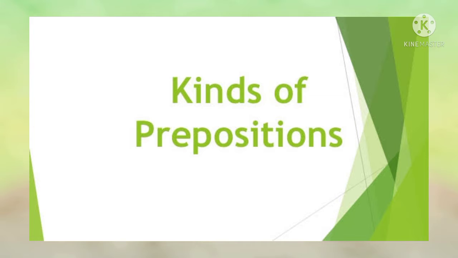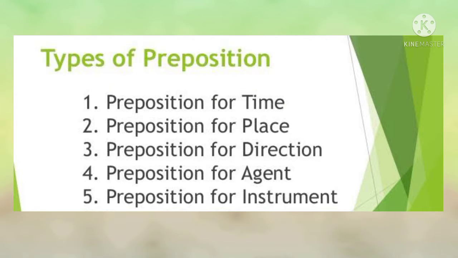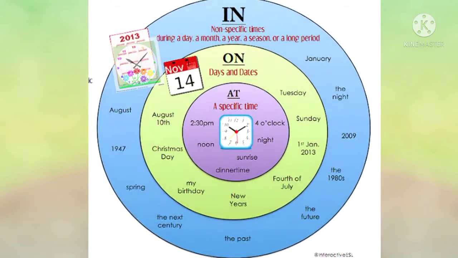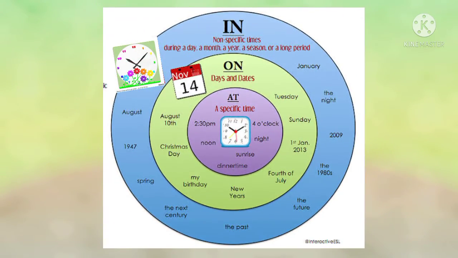Now, children, let us see kinds of prepositions. So, as we all know, there are 5 types of prepositions. First is preposition for time, second, place, third, direction, fourth, agent, and fifth, instrument. Now, children, let us see them one by one. First, prepositions for time. These prepositions refer to time in various aspects. Let us see prepositions in, on, at.